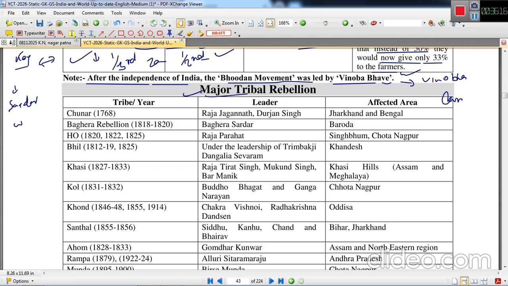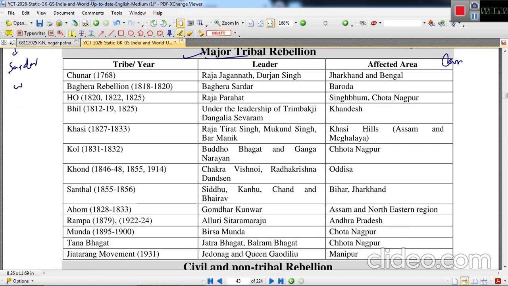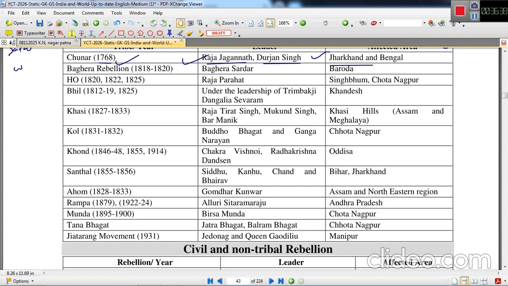Next topic is major tribal rebellions in India. Chunar tribal rebellion took place in 1768 under the leadership of Raja Jagannath Durjan Singh, and the affected area where this tribal movement started is Jharkhand and Bengal. Then Baghera rebellion of 1818-1820. The leader was Baghera Sardar. This was started in Baroda.